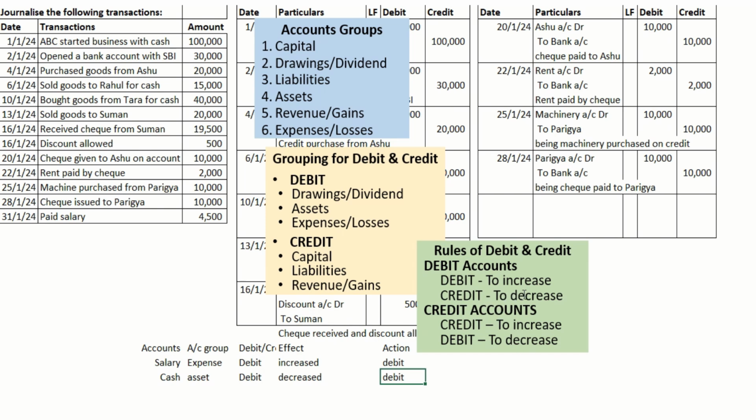Debit account decrease, we need to credit. So the entry is: salary account debtor to cash.